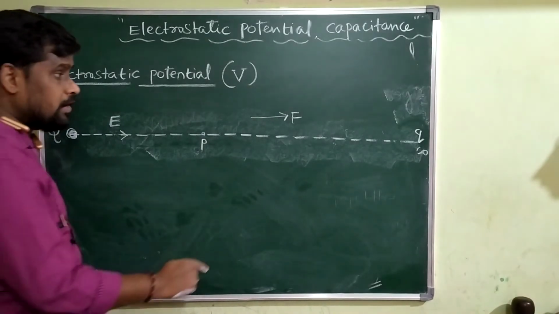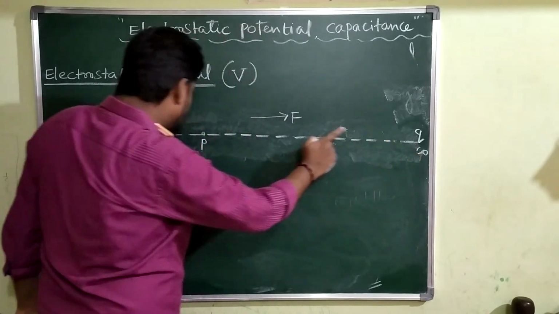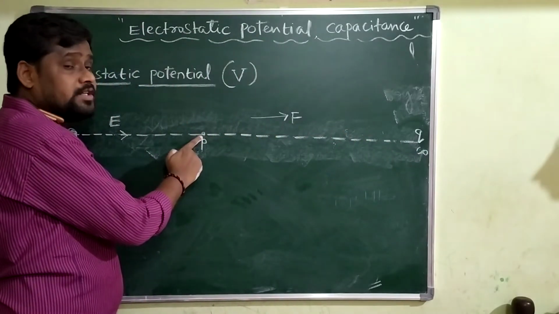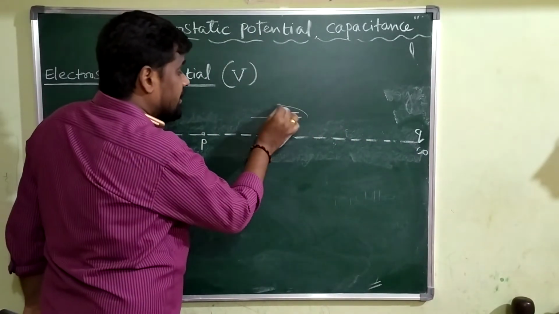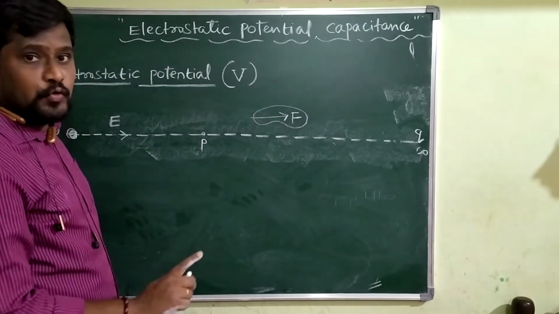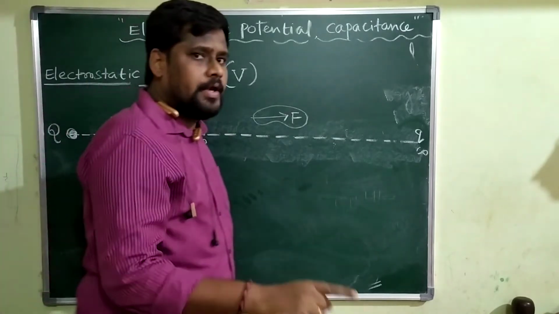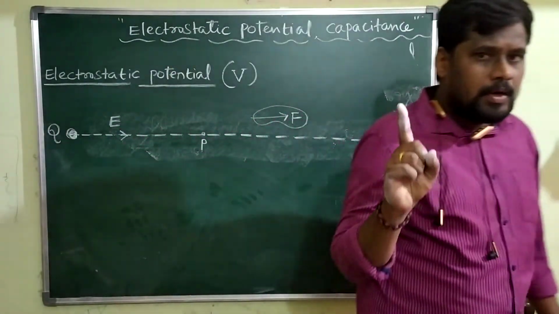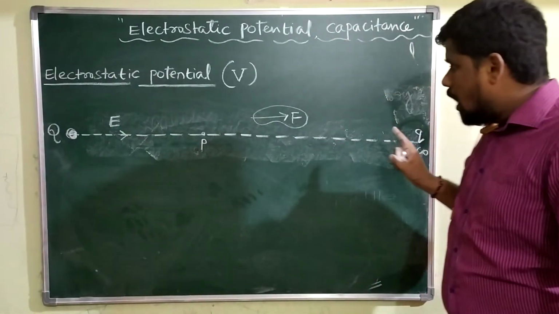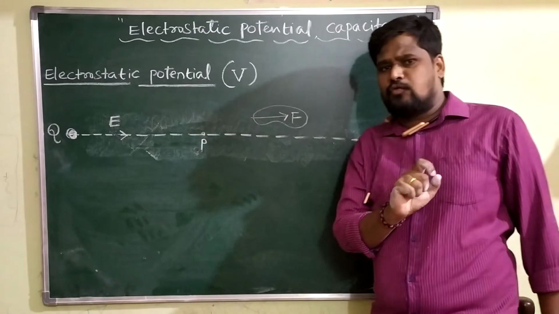But you are doing the work in displacing a charge from infinity to point P in the direction opposite to the direction of electrostatic force.